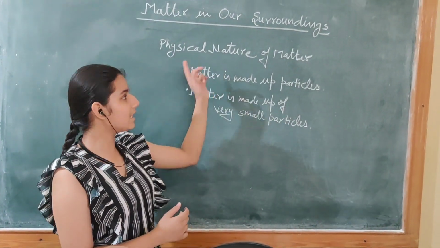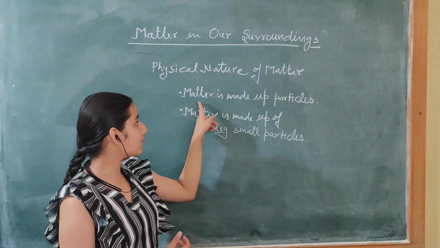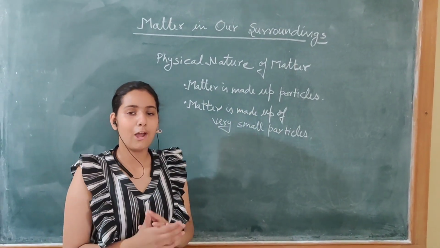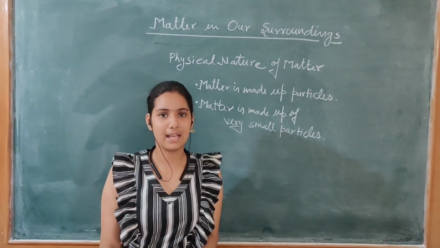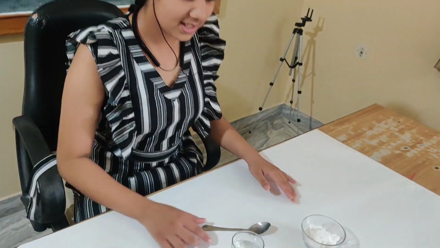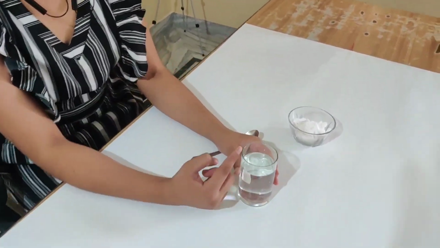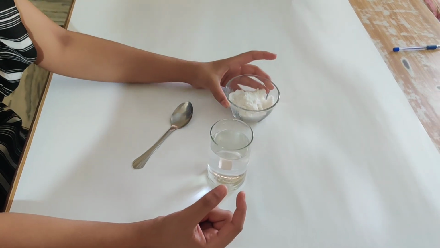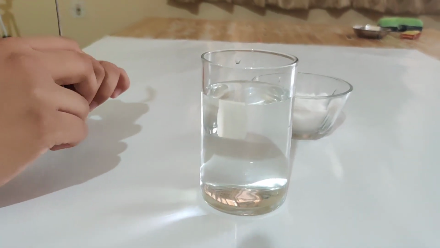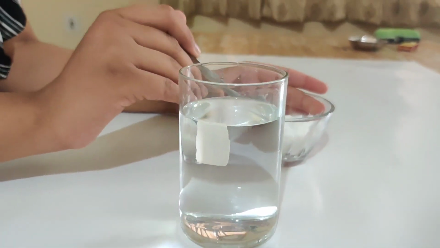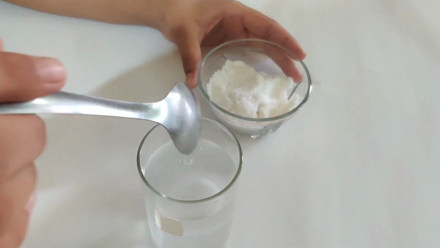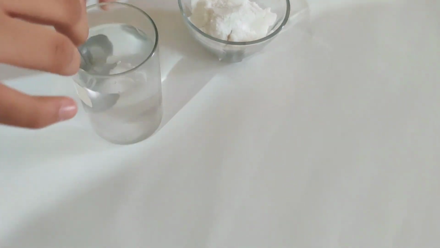Now move to the physical nature of matter. The first physical nature of matter is that matter is made up of particles. We will understand this by an activity. For this activity, we need a glass of water, some salt and a spoon. The water should be at this level. Take some salt in the spoon, put it into the water and dissolve it.